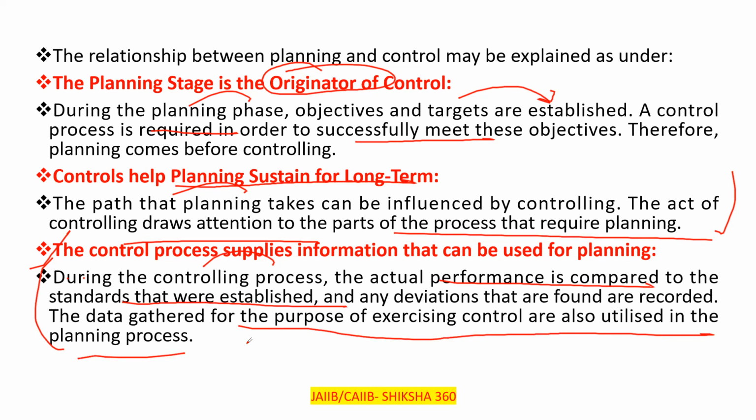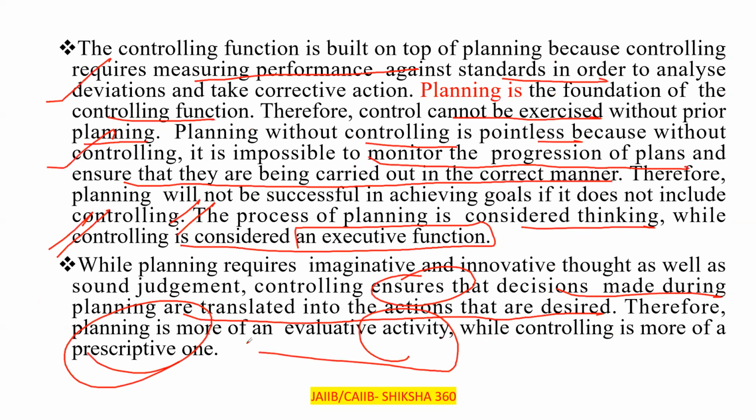The planning stage is the originator of control. Second, control helps planning sustain for the long term. Further, the control process supplies information that can be used for planning. Okay. So these are some other important points regarding the same.